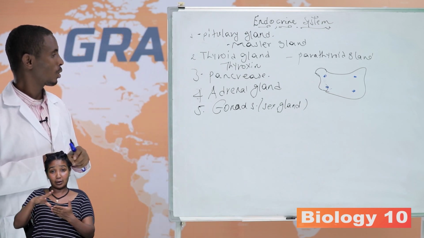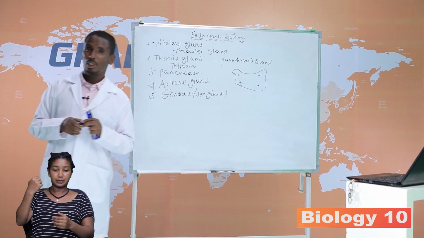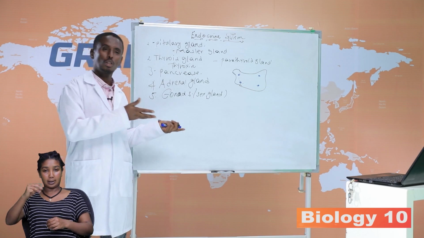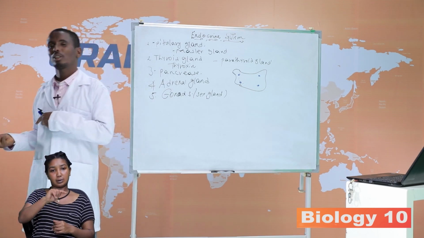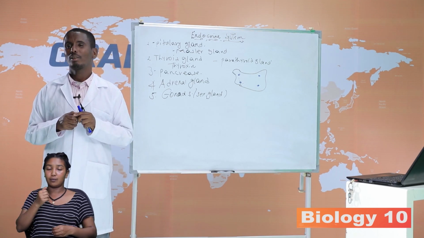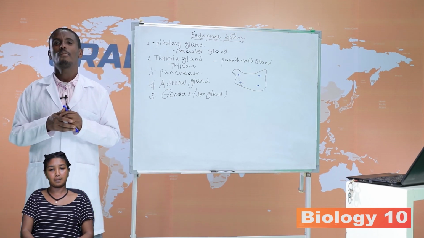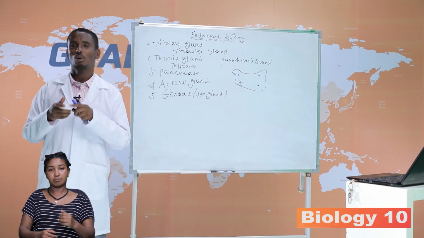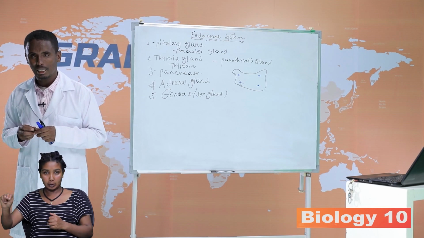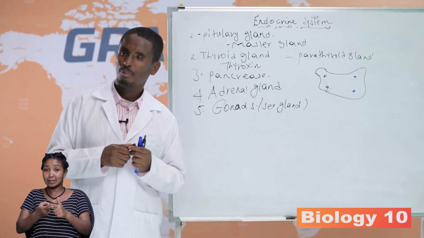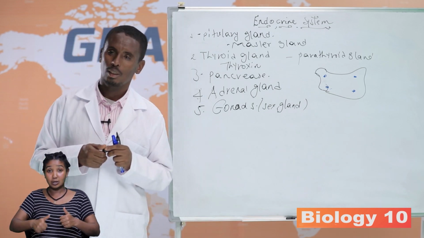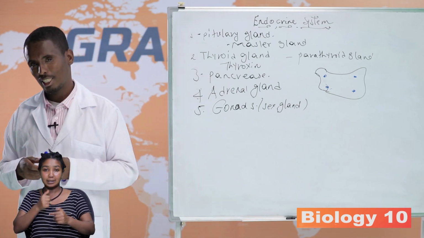Finally, we have learned about the gonads, or sex glands. The gonads are the testes for the male and the ovary for the female. In the male, the testes secrete testosterone. It has a role in controlling male secondary sexual characteristics, whereas the other is the female sex gland, the ovary, which has a role in controlling female secondary sexual characteristics.